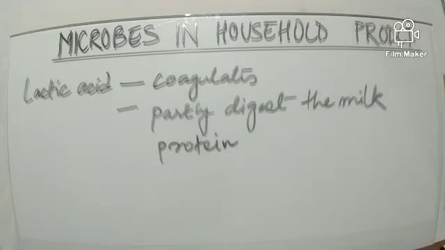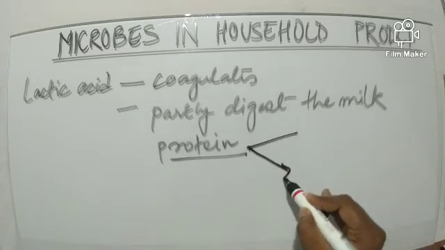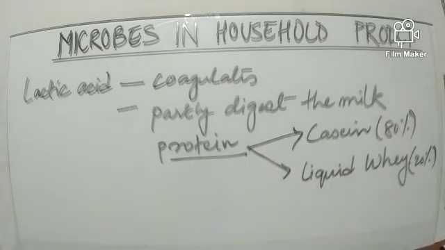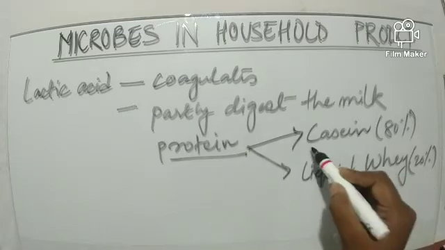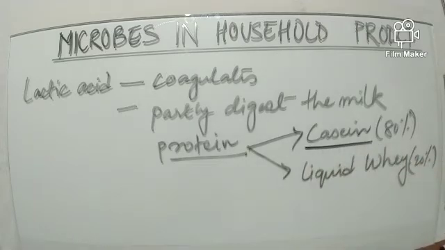Now this lactic acid coagulates and partly digests the milk protein. Now what are the milk proteins? There are two prime proteins found in milk, casein and liquid whey. The milk protein casein is digested by the lactic acid and therefore the texture of the milk changes. It becomes thicker when curdling of the milk takes place.